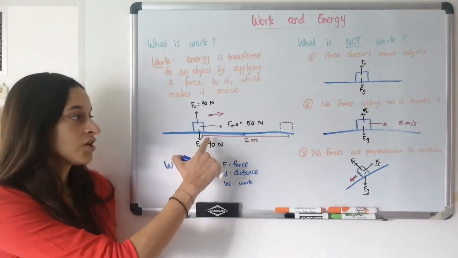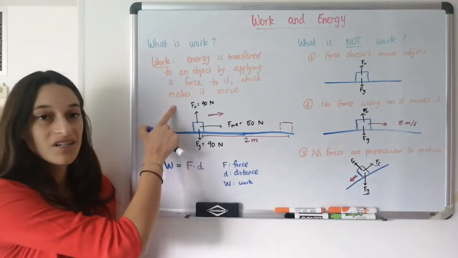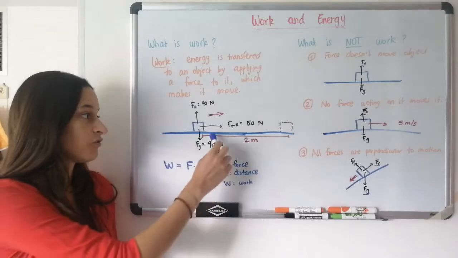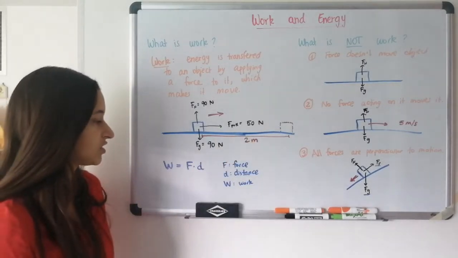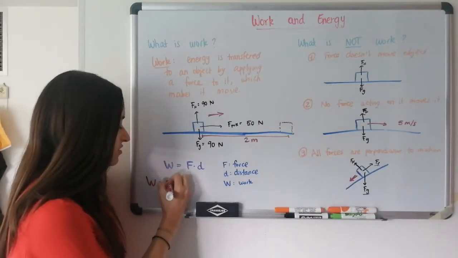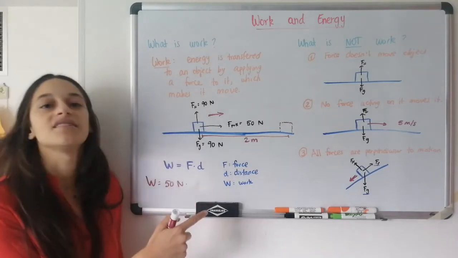In this equation, the only force that was doing work is the pulling force. So we don't take into account normal force and we don't take into account gravity. So our force is 50. Let's do this example. Our work is going to be 50 newtons times the distance.